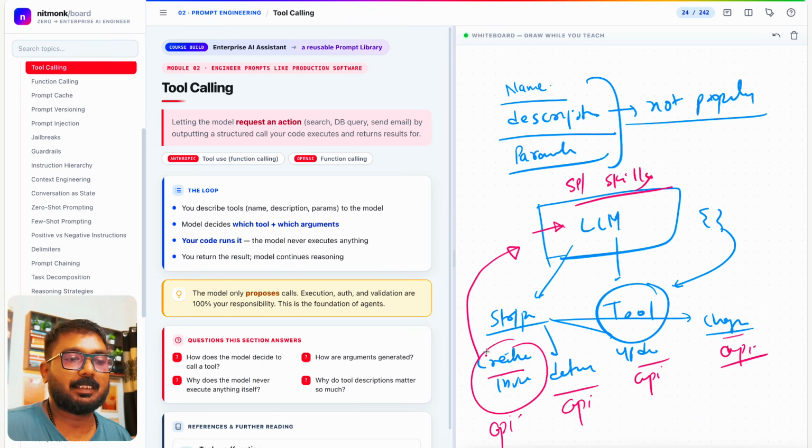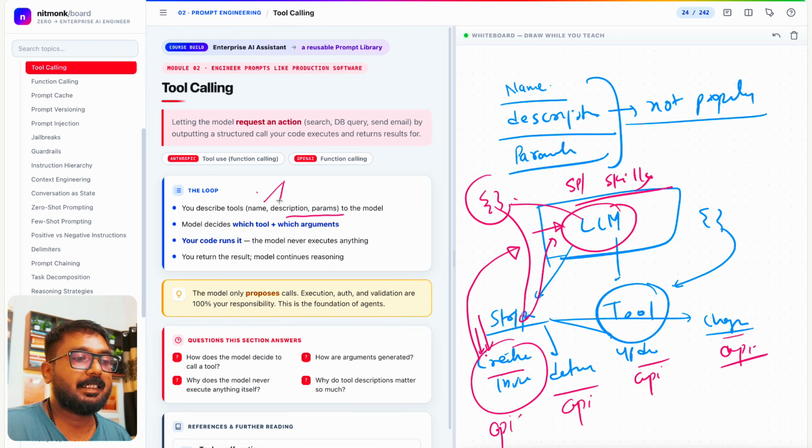You tell about the description, what this tool does, what kind of parameters it accepts, and then the LLM does its job. It creates a parameter, sends it to the tool, invokes the tool, and the tool returns a response that comes to the LLM. That's what we're talking about here. We need to make sure that the names, the descriptions, and the parameters are properly set. Otherwise, LLMs will be hallucinating when calling these tools and you will not get a proper response.